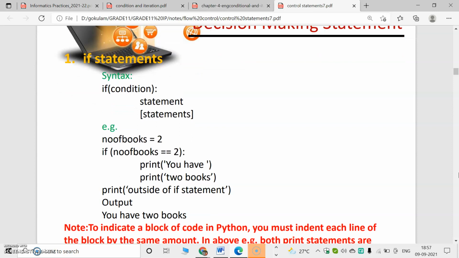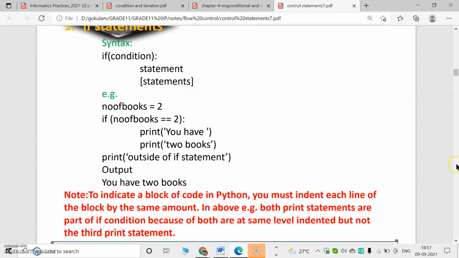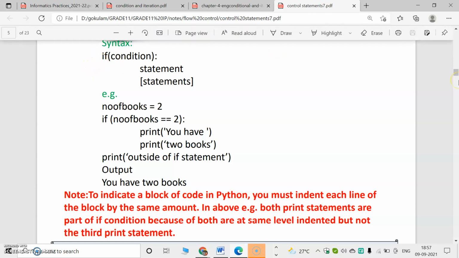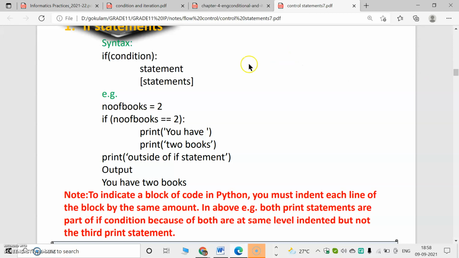So let's look at the syntax. The syntax is slightly different. In the syntax, we will use the keyword if. We must use the keyword if in an if statement.